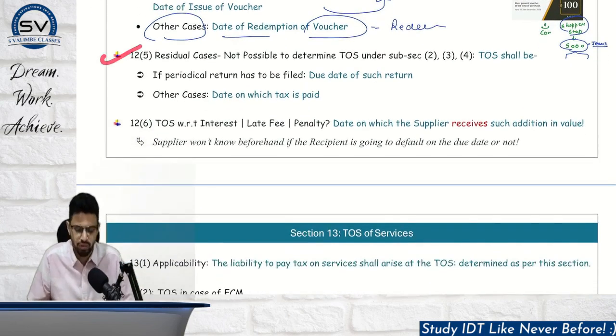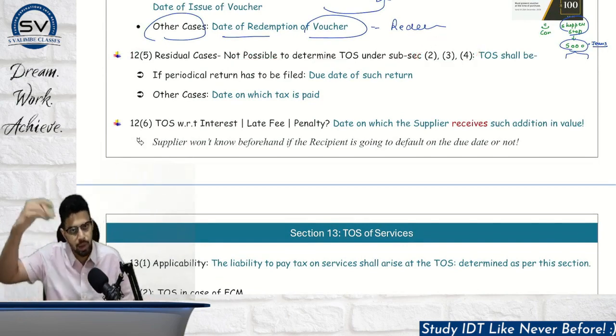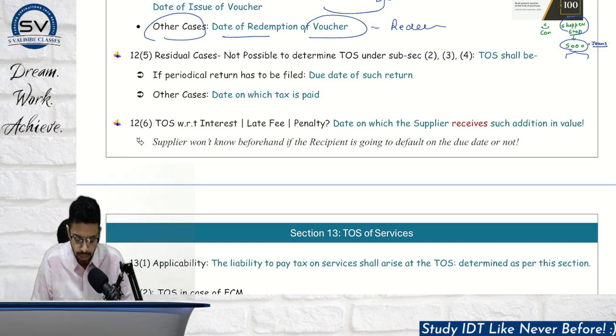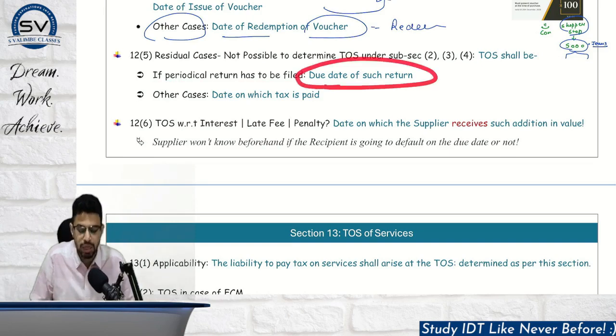Residual cases, this is not very testable, but you should be knowing, when it is not possible to determine time of supply under any of the above subsections. So this is not FCM, this is not RCM, this is not a voucher case, but that case involves some kind of a periodical return to be filed. The time of supply shall be the due date of return.